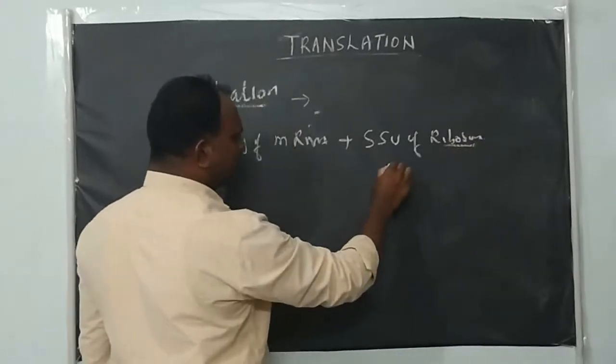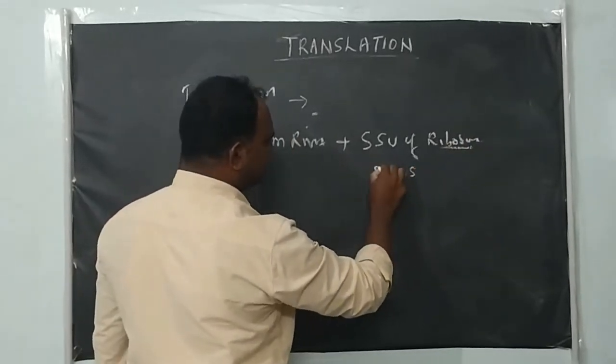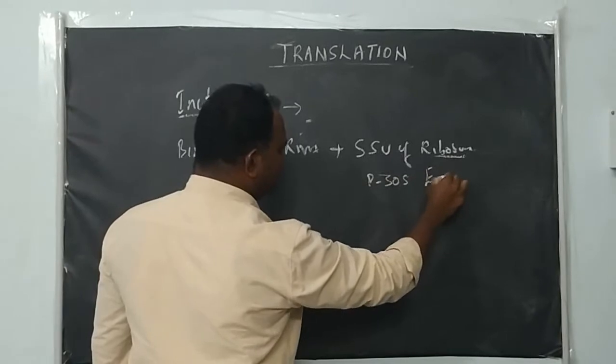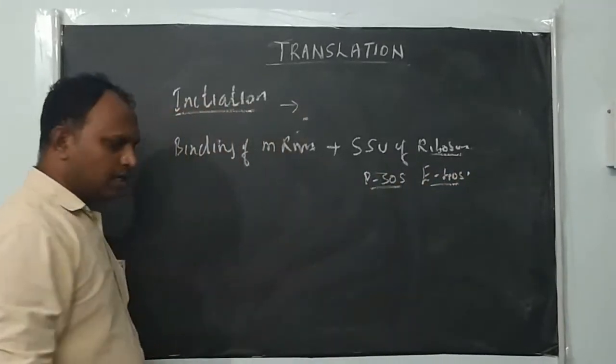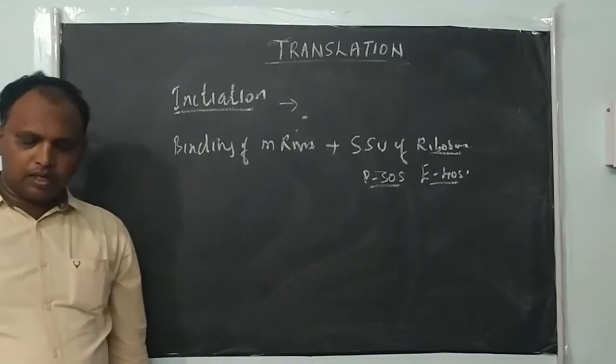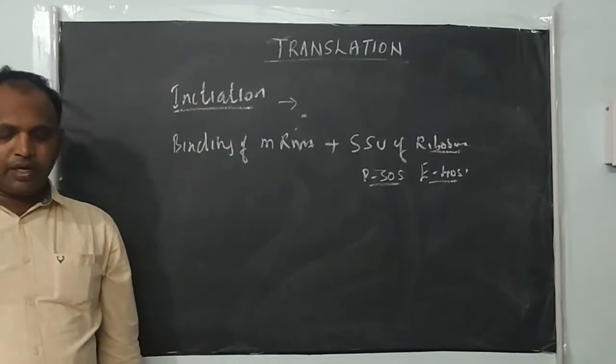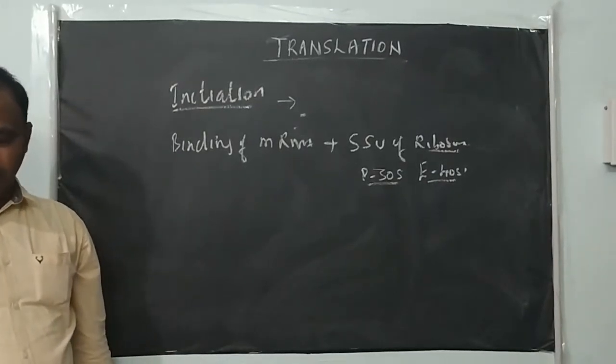In prokaryotes the small subunit is 30S, whereas in eukaryotes the small subunit is 40S, and they form the small subunit and mRNA complex.